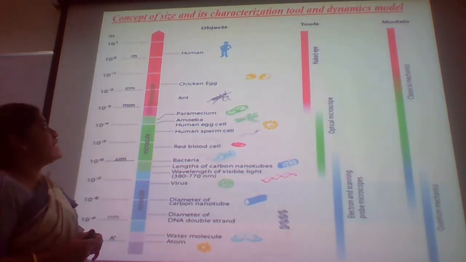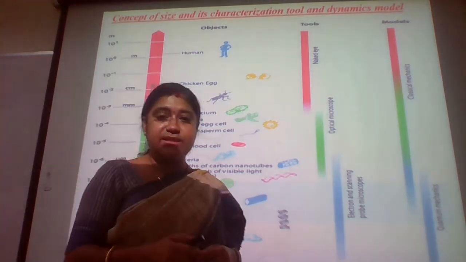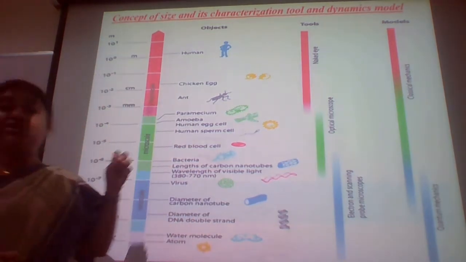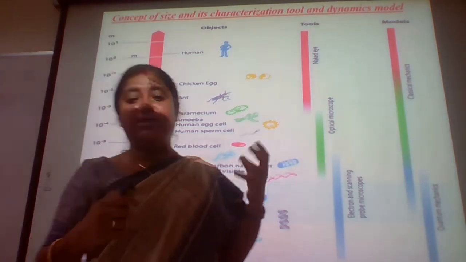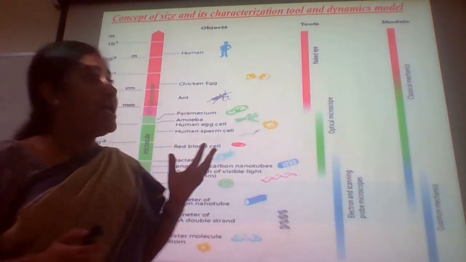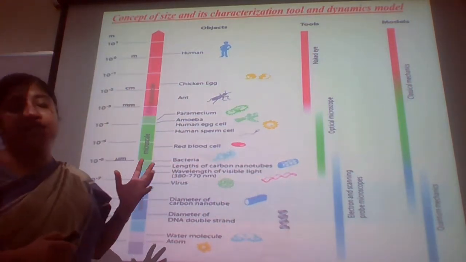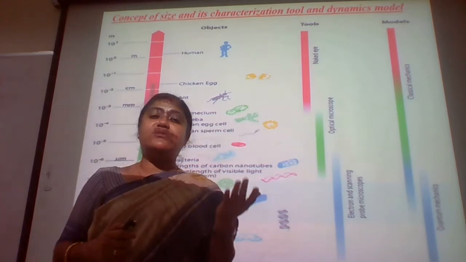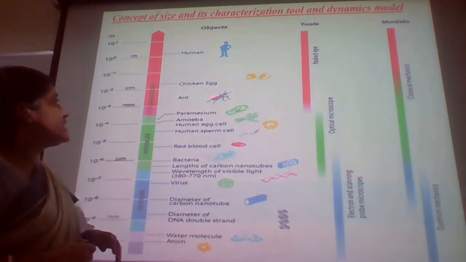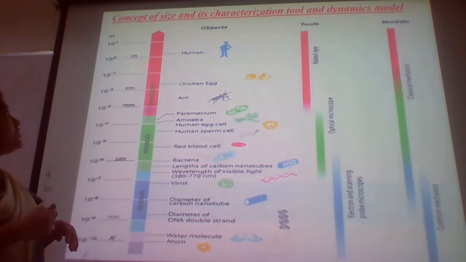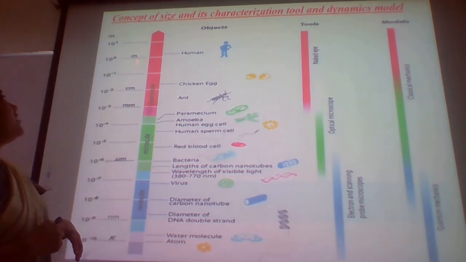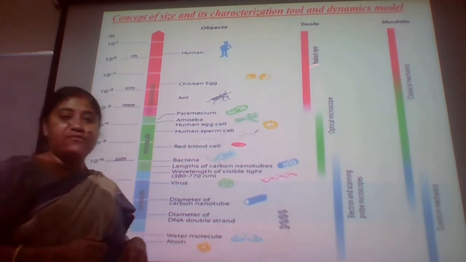So to give the concept of nanoscience and its characterization, it is very important to know what the characterization tools are. As you know, for the bulk materials, we humans have certain limitations to visualize things, and that is the human eye. Whatever we can see is because of the lens that we have in our human eyes. So you can see, if we go to the dimensions of the materials, the human comes out at 10 raised to the power of 0 m, that is the meter we can see.